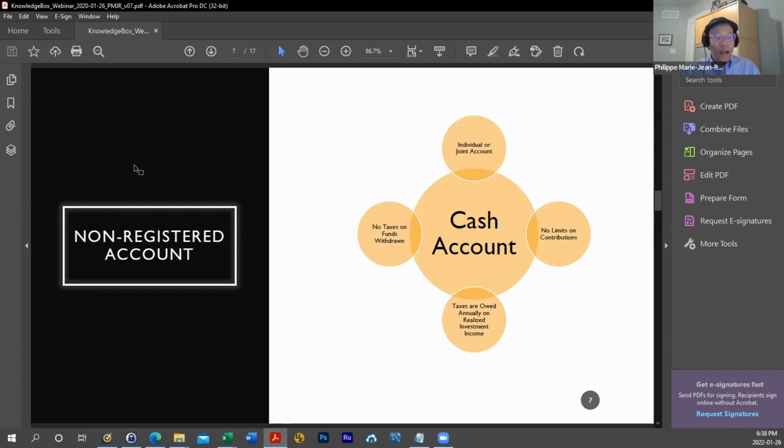Taxes are owed annually on any investment income. So whether we talk about interest, dividends, or realized capital gains, taxes will have to be paid on those gains made during the year. And there are no taxes on the funds that you withdraw from a cash account. So pretty simple, but you see there are very distinct tax attributes between all three types of accounts.